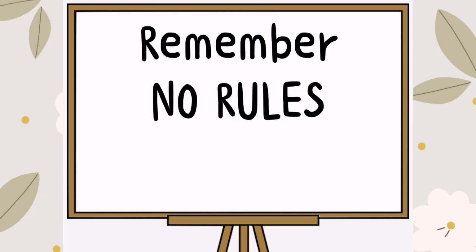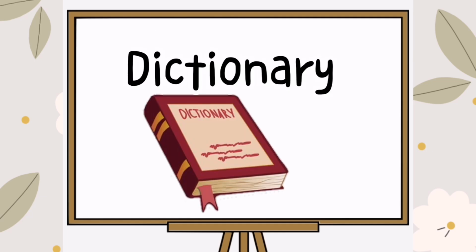Remember that irregular nouns follow no specific rules, so it's best to memorize this or look up the proper pluralization in the dictionary.